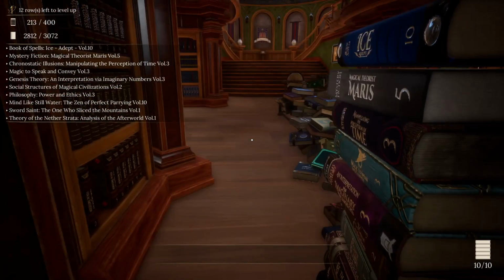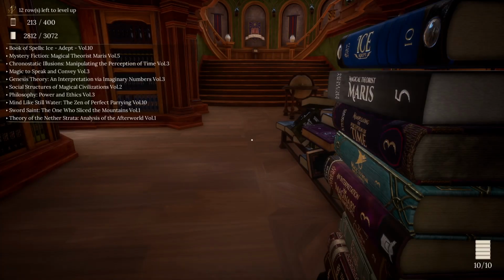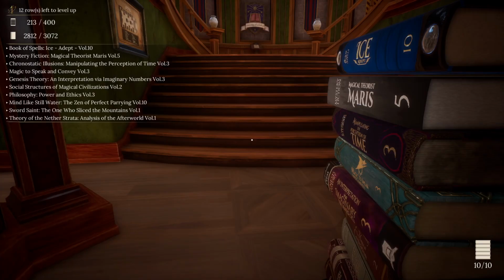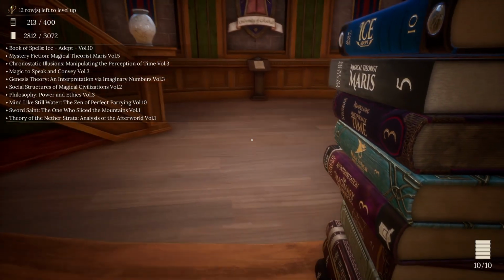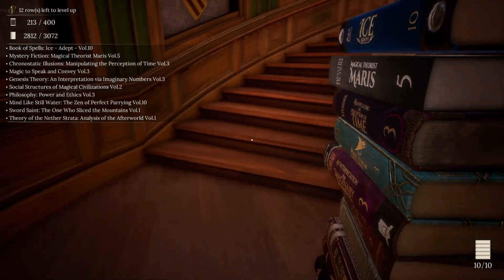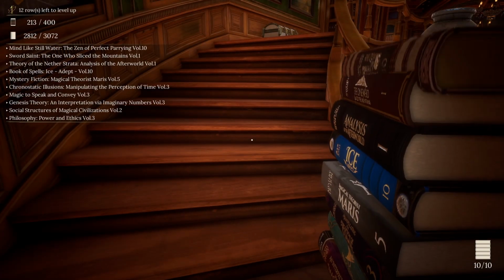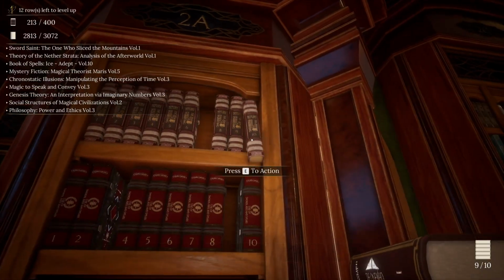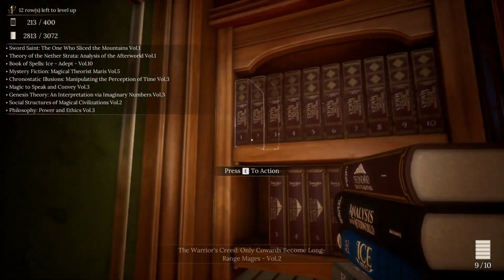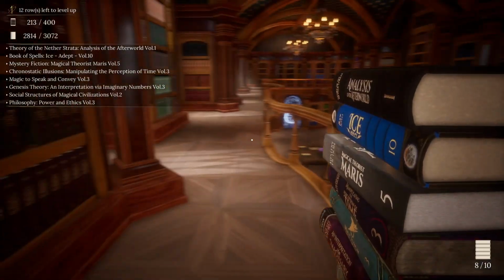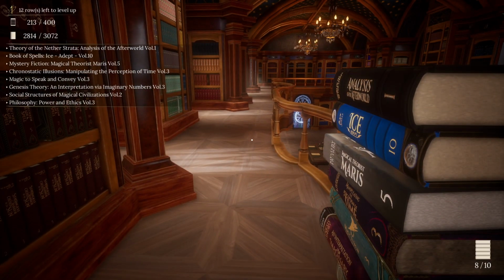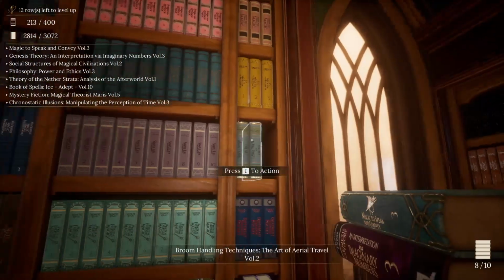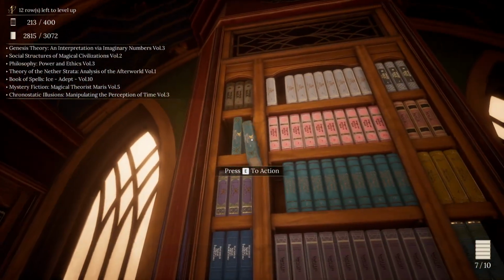Okay. Destruction, mystery, illusion, everyday, math, sociology, philosophy. Okay, we got a couple for warrior here. Mine like still wore the Zen of Perfect Parrying Volume 10, and then Sword Saint One Who Sliced Mountains Volume 1 goes over here. We had every day with Magic to Speak and Convey Volume 3 goes up here.